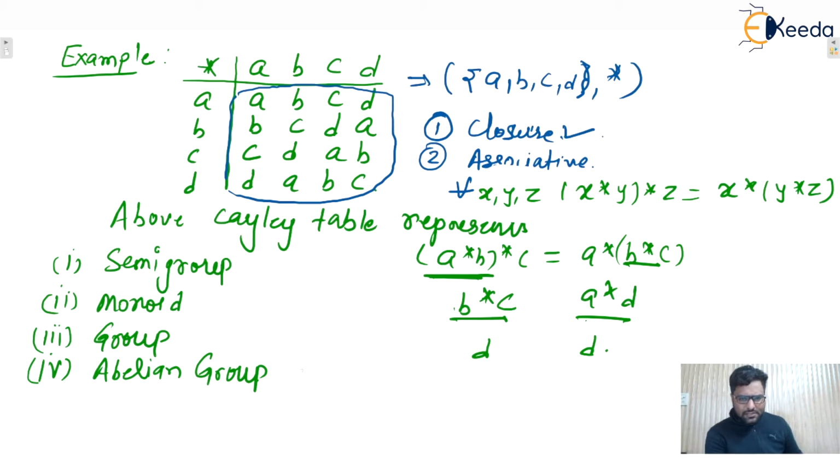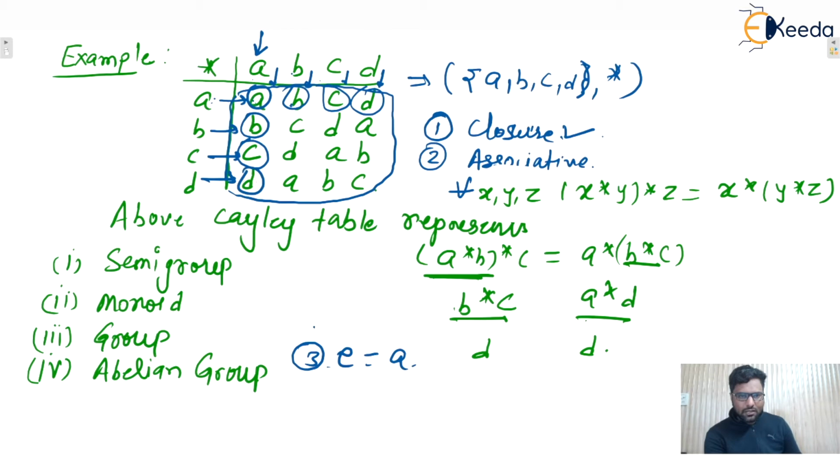Next, the third one, we'll see what the identity element is here. So here we can say that the identity element is A only. Yes, you can see A star A is A only, A star B is B only, A star C is C only, A star D is D only. Yes or no? It means the first row is the same as the column headers. Similarly, the row headers are as they are. That means B star A is B, C star A is what? C. D star A is what? D. So from here we can conclude the identity element is what?